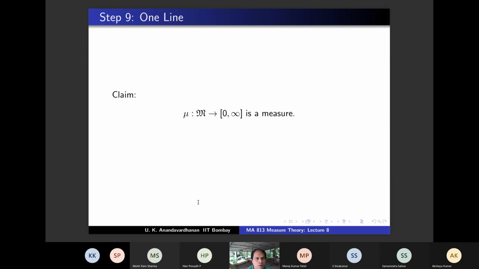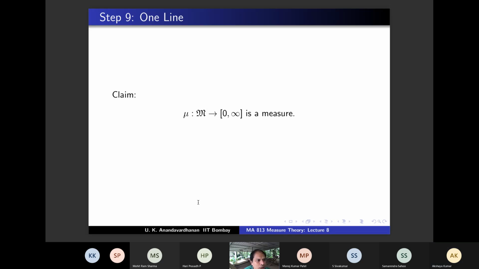Can you finish the proof? Because the title says one line. From all the steps that we have done, it's obvious, it's automatic. So let us see. What will you give me first? In order, what do we have to do? You will give me a collection E_i, which are pairwise disjoint, in M. I should consider the union of E_i, and I should look at mu of the union of E_i, and I should say that it is the summation of mu of E_i, right? Now suppose